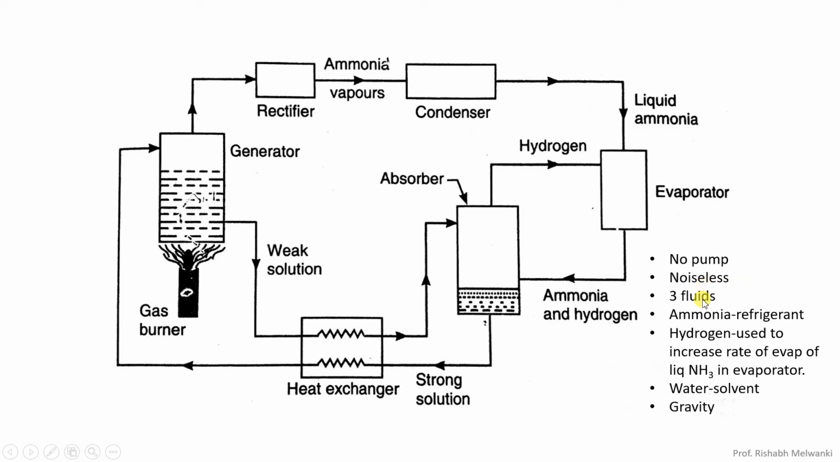Here we have 3 fluids. What are these 3 fluids? First fluid is ammonia, which is the refrigerant. Second fluid is hydrogen, which is basically used to get the refrigerating effect. How it is done, we will see later on. Third one is water, which is the solvent, or you can say absorbent.